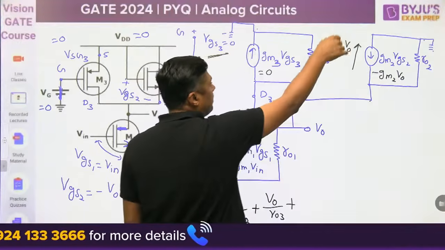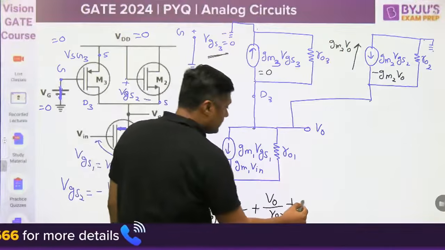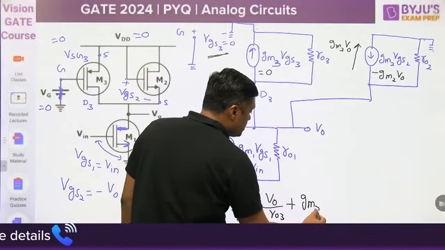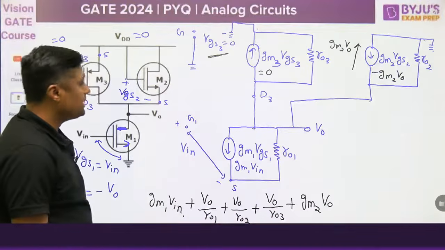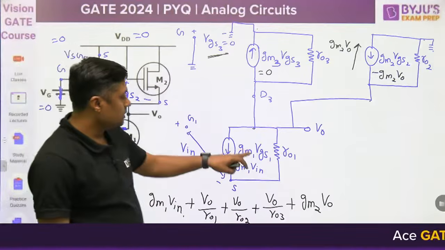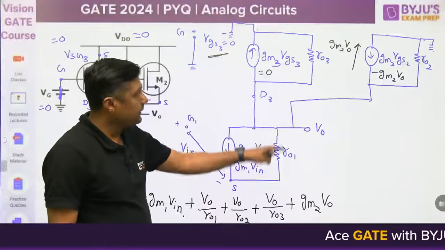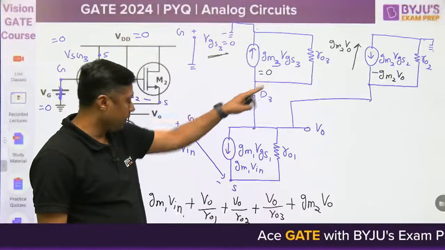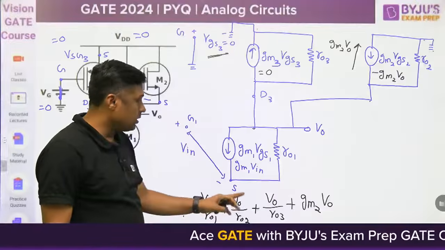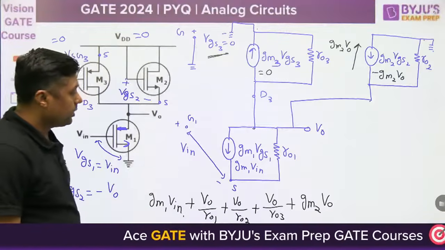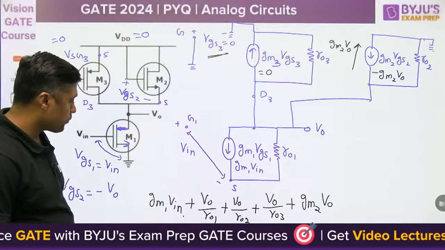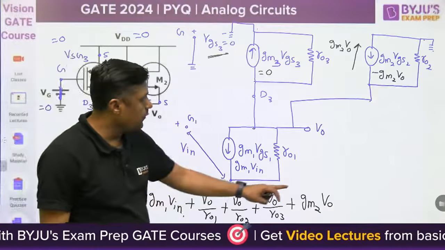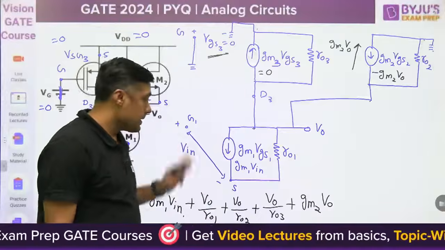So the outgoing current becomes plus gm2 V0, and that is all, equal to 0.